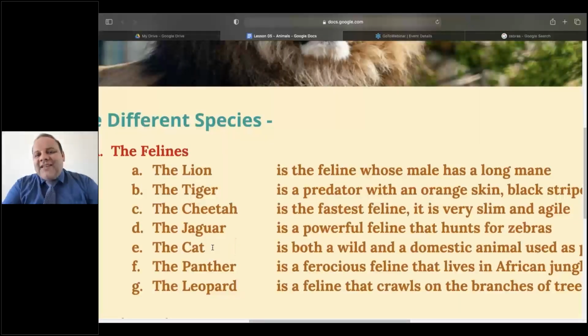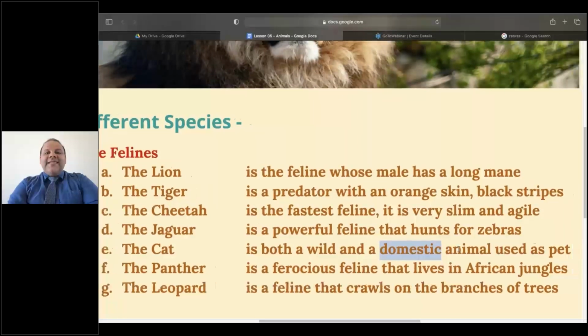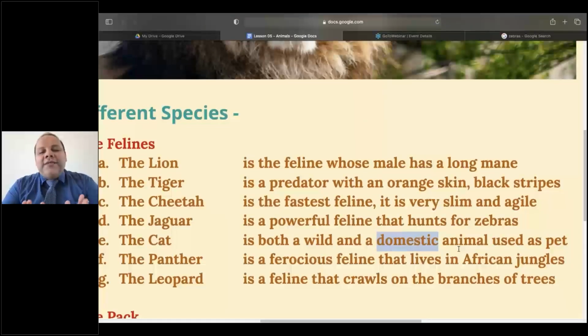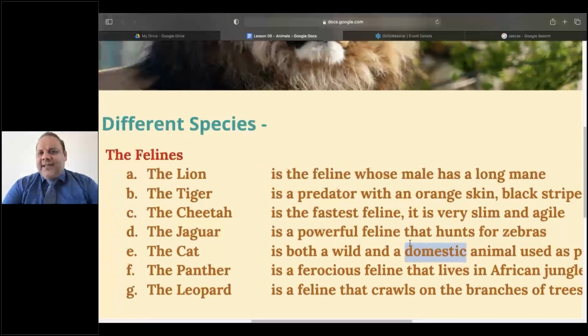Now, cat, we all know. What's interesting about the cat is that cat is both wild and domestic. Domestic means home, house, peaceful, not wild. You know, for example, if you keep an animal in your house, we call it a pet. It can be a dog, a puppy, it can be a cat, a kitty, it can be a rabbit, a bunny. These are pets, right? That you can use in your home, in your house. And so they are domestic animals. And that's what's interesting about the cat.